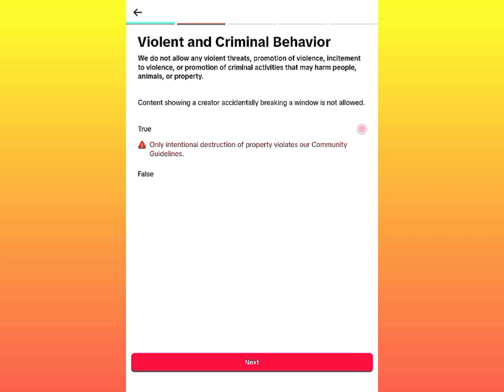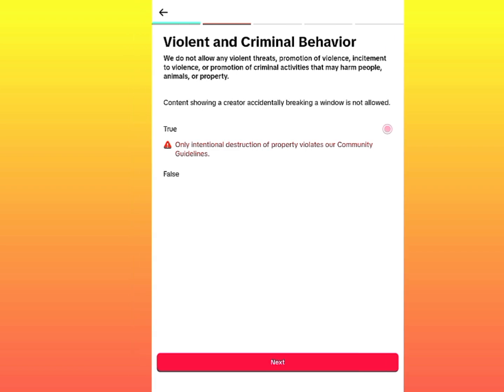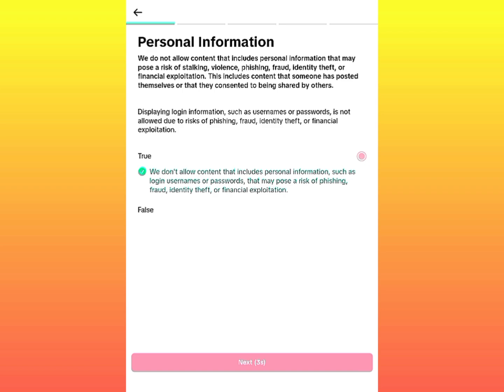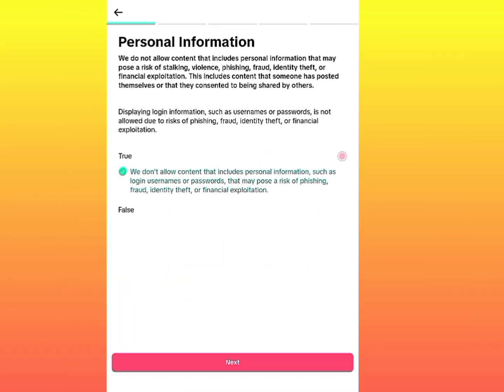Only intentional destruction of property violates our community guidelines. So if I do it intentionally, it's against the guideline. Okay, so how would they know if I'm doing it intentionally or by mistake? Okay, training not completed. Okay, let's do this again. So I need to take it from the beginning because I missed that.